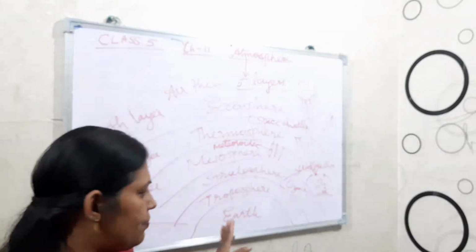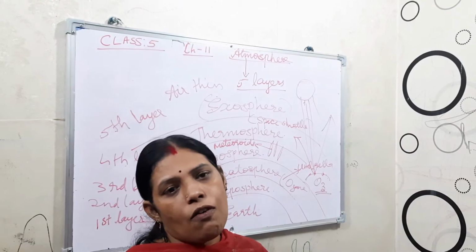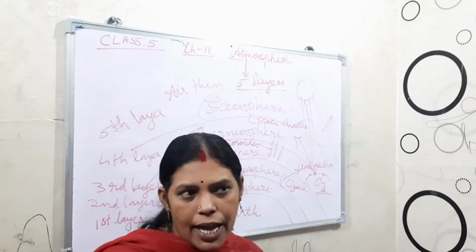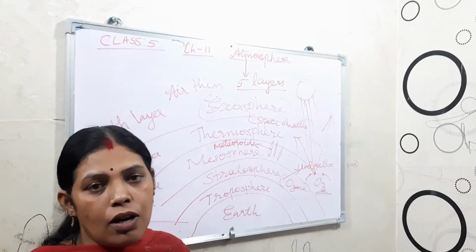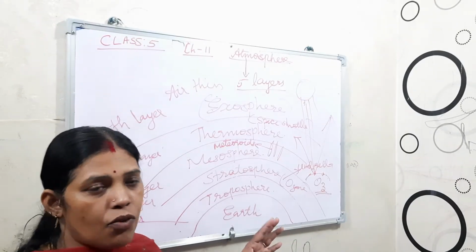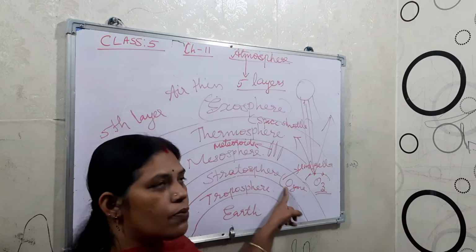Now children, what are the uses of the atmosphere? The first use is that it protects us from the harmful UV rays and harmful radiations, because of the stratosphere.